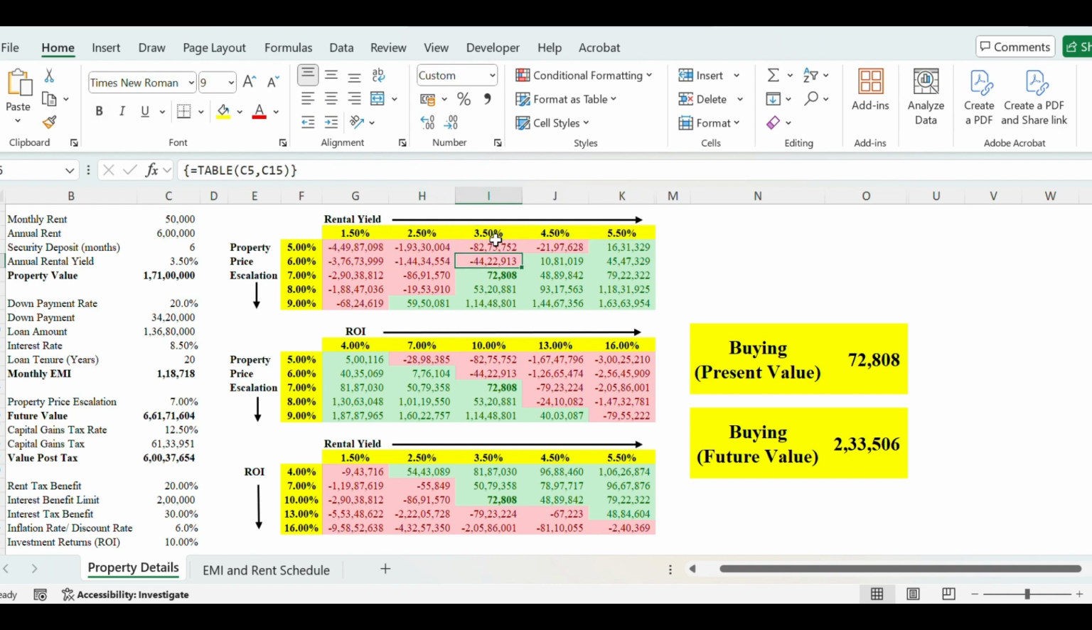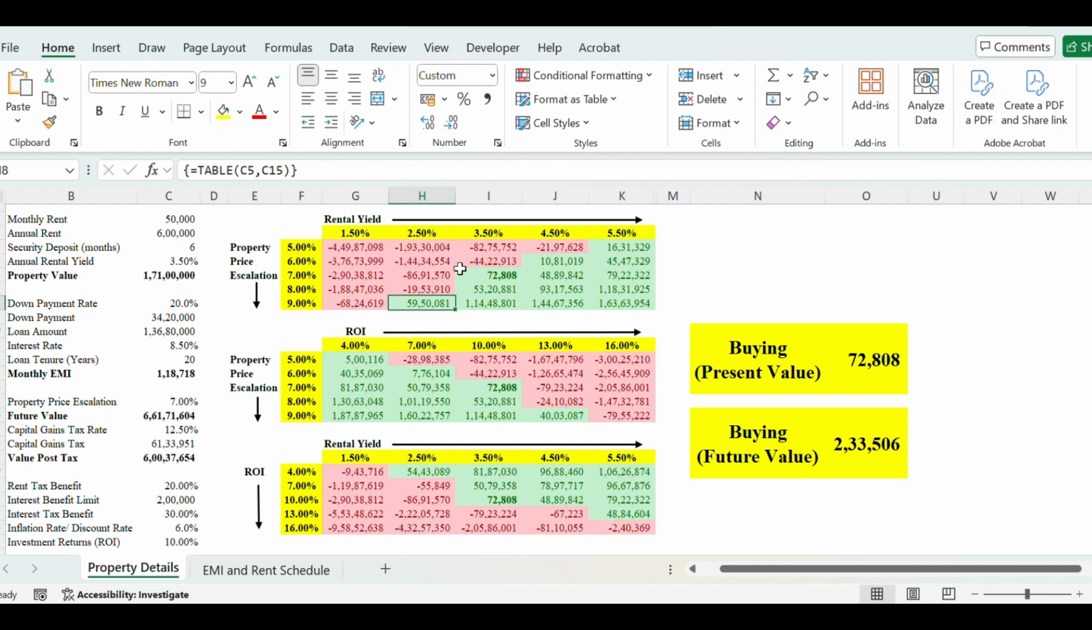Now, first case, if the rental yield stands at 1.5%, no matter which case is taken, and even if the property price increased by 9%, there is just no benefit of buying the property. It is better to invest that amount and expect 10% returns from the market. Second case is when the rental yield is 2.5%. In that case, obviously if the property price is escalated by 9%, then there is a major benefit on buying the property, else it is better to rent the property.